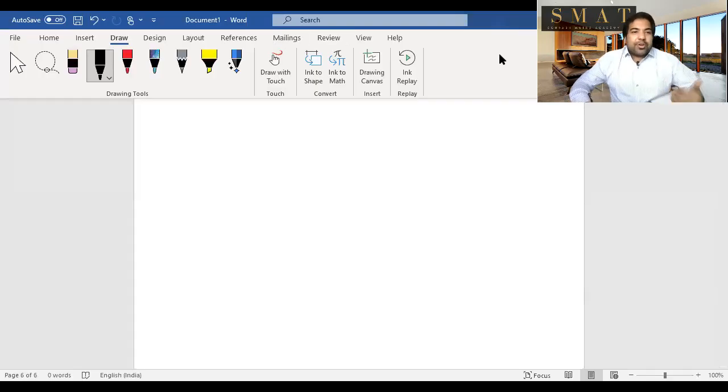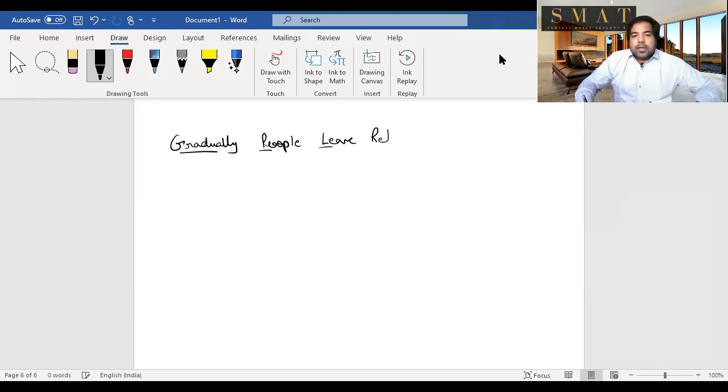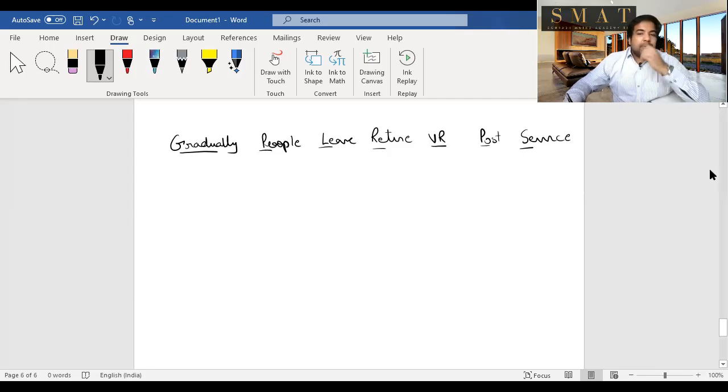As we get closer and closer to ending income from salaries, the only thing that is left now is retirement benefits. Retirement benefits basically means, because you worked hard in an organization, they reward you by making certain payments. And for that, guys, the shortcut is here. The shortcut is, gradually people leave, retire, voluntarily retire, post service. And it's logical also, because gradually people will either leave, they will either retire, or they will voluntarily retire post service.